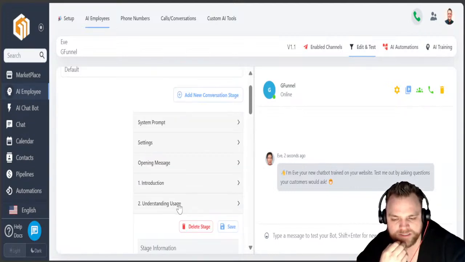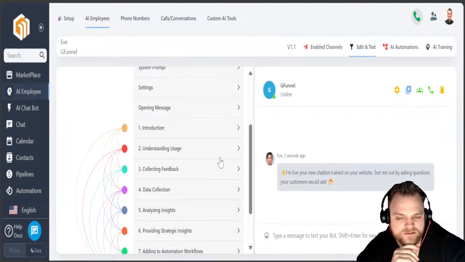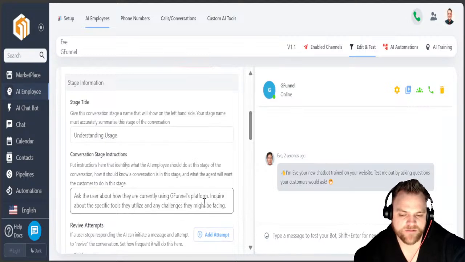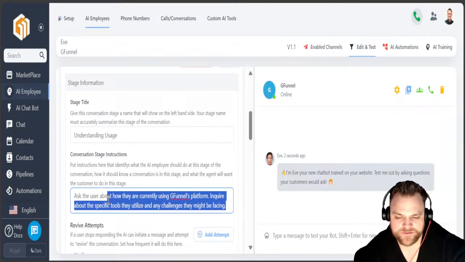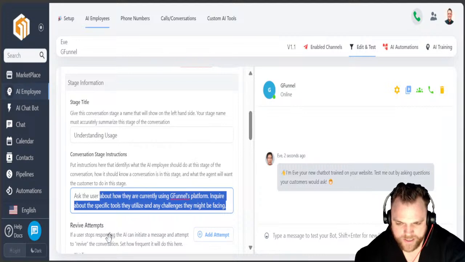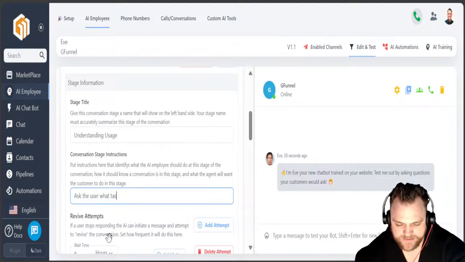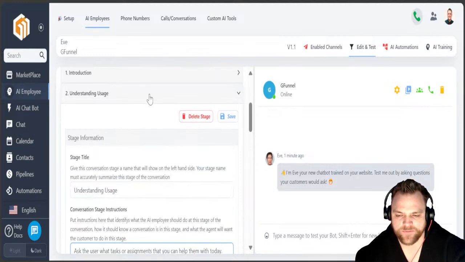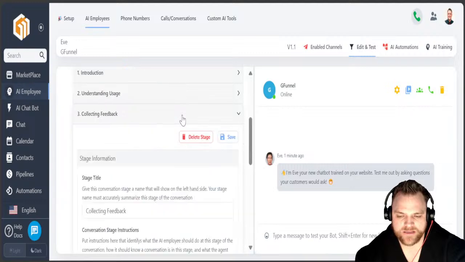Okay, so we know that we're probably going to delete this stage, right? We're going to collect the feedback though. So instead, we're going to adjust this. Ask the user what tasks or assignments you can help them with today. Okay, so now again, what it's doing is it's going to understand what tasks it can help them with. And then from there, we're going to collect that feedback.